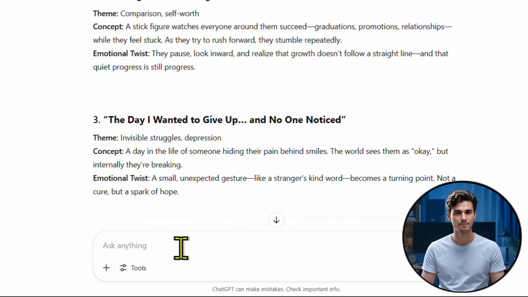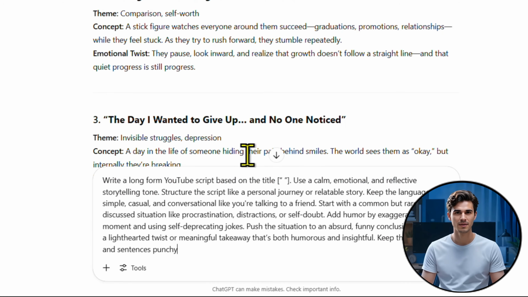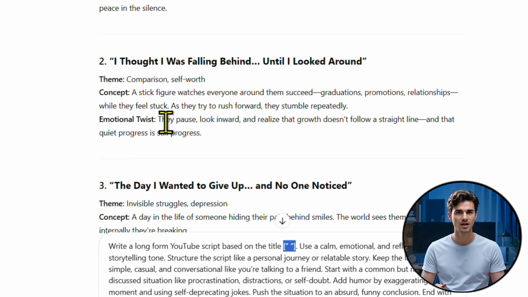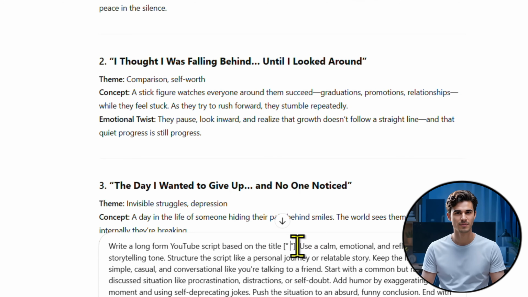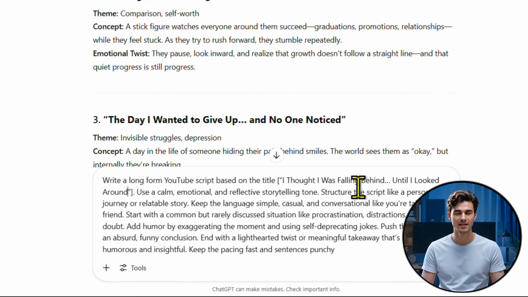Once you've selected your story title, it's time to bring your idea to life by building out the full narrative. The next step is to generate the actual script. To do this, simply copy the second prompt provided in the description and paste it into the prompt field. Then make sure to replace the placeholder text with your chosen title. This will personalize the script generation and align it with your story's theme. From here, you'll begin shaping a compelling structured storyline that sets the stage for your animation. Once you're done, just hit enter.